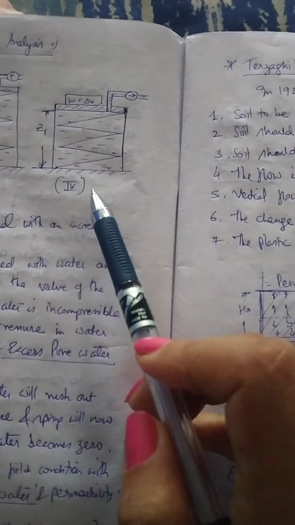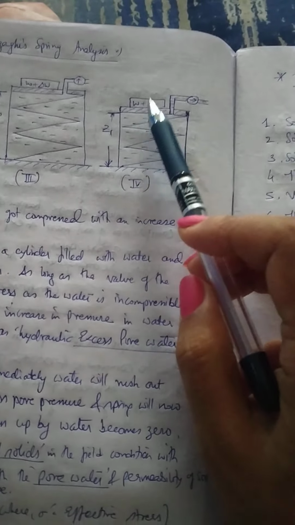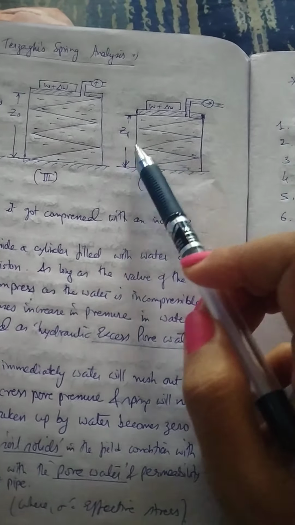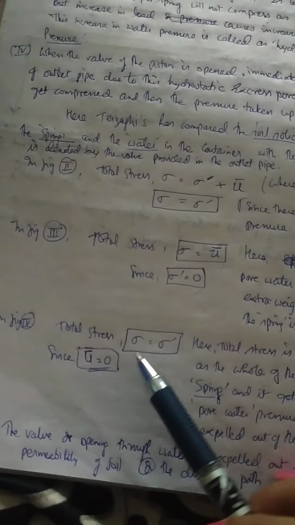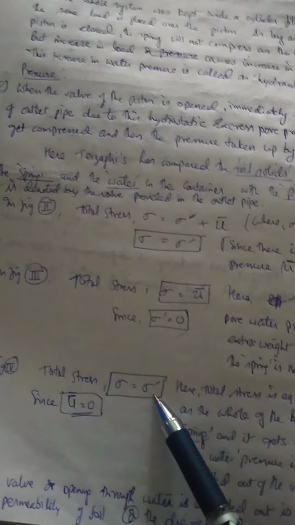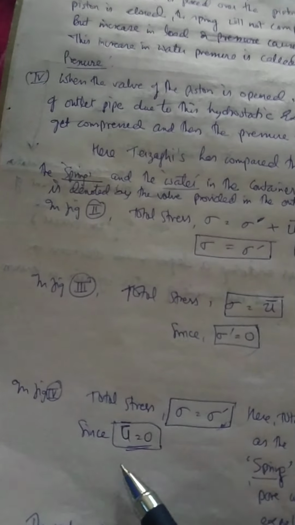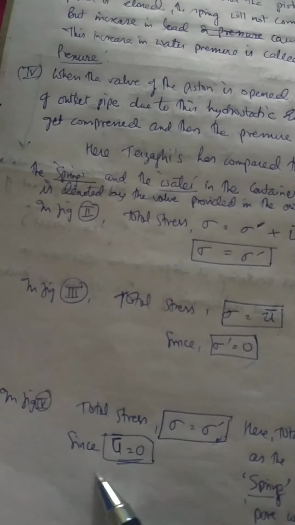And in the last case, when the water is allowed to escape, all the stress because of the increase in load is now borne by the spring, and as a result the spring gets compressed. So in that case the total stress will be the effective stress, that is, the stress is all transferred to the soil solids, and the pore water is all expelled out, so pore water will not bear any stress. So pore water pressure will be 0. Is it okay up to here?